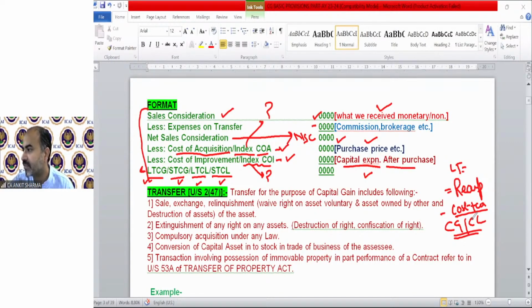Next is Man Lodri. I just told you that 6.5% and 7% gold bonds were specifically mentioned. If there's any other rate of gold bonds in the examination, you can treat them as a capital asset. Fine.